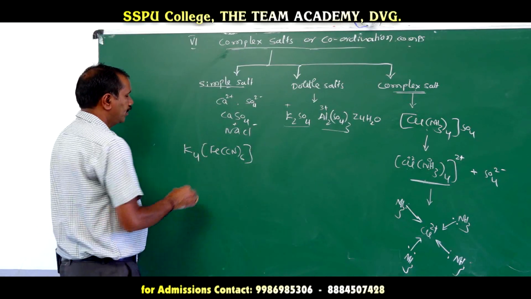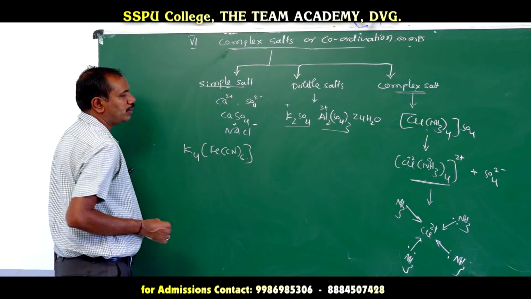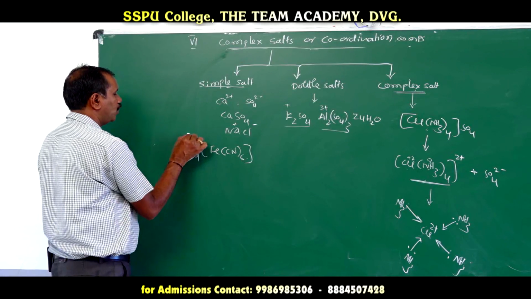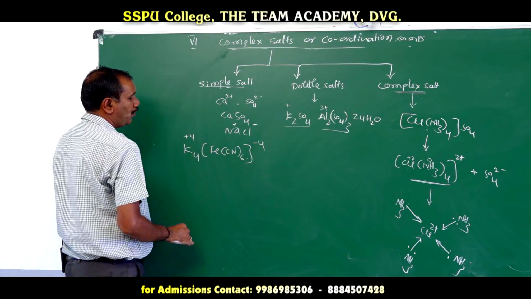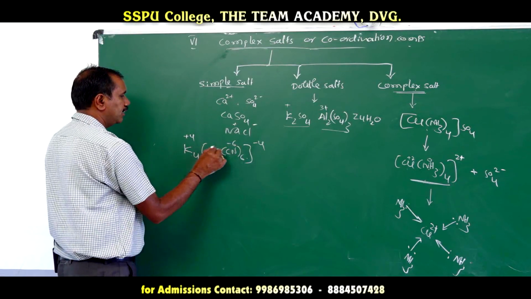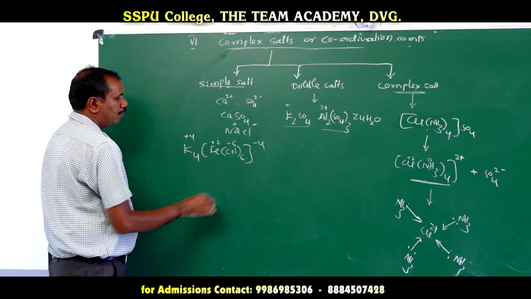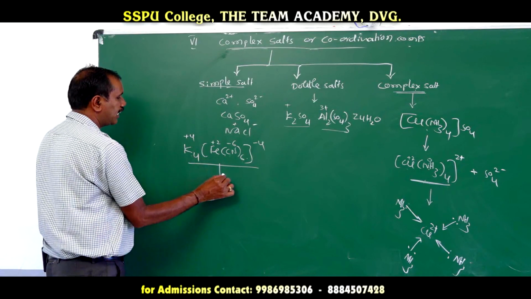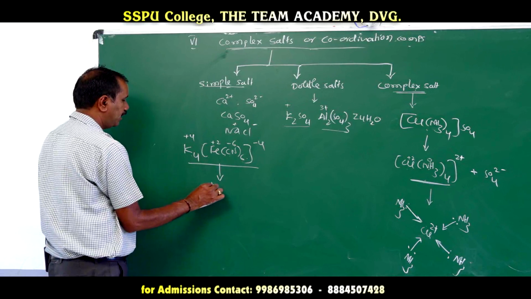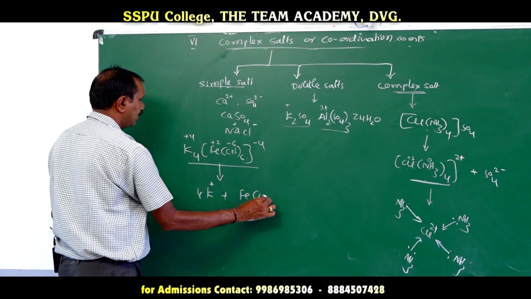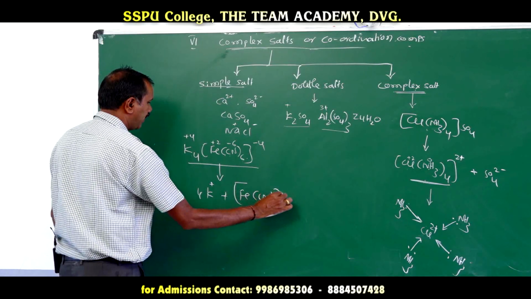You see, potassium ferrocyanide, K4[Fe(CN)6]. K is +1, times 4 is +4. CN is -1, times 6 is -6. Fe is +2. Potassium ferrocyanide is also a complex salt, meaning it can dissociate to form 4K+ and [Fe(CN)6]4-.